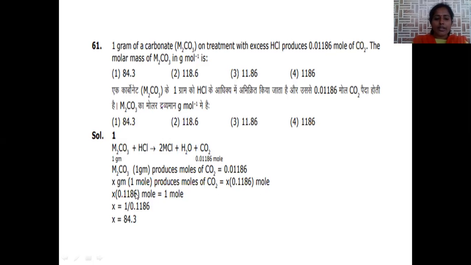X into 0.01186 moles is equal to 1 mole of metal carbonate taken. That's why x is equal to 1 by 0.01186. After calculating this, we get x is equal to 84.3. 84.3 is the molar mass of the metal carbonate used in this reaction. So option 1 is satisfying this question.